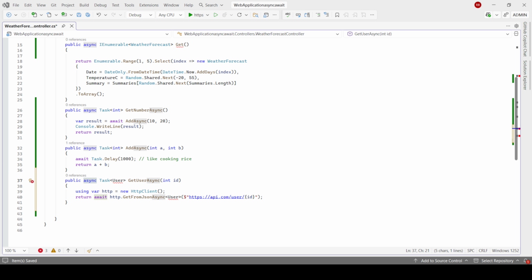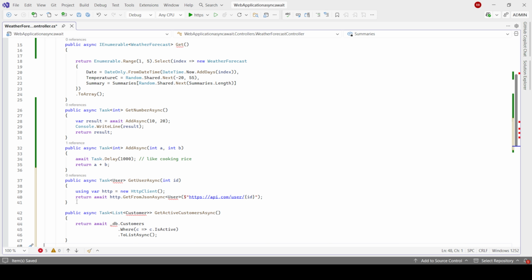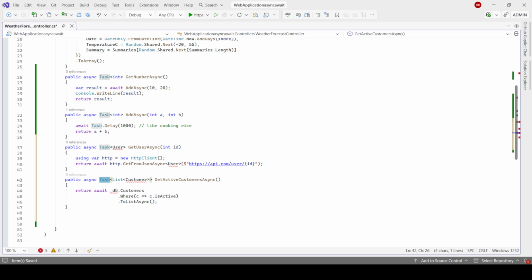Next real-time example: saving to a database. If you use Entity Framework, almost every method has async versions. You always remember that whenever we use Entity Framework, we always use async. See, here I used database connectivity. Ignore the errors because I didn't create a Customer class and also the DB connection. That's why these are errors. Leave it, just for example.